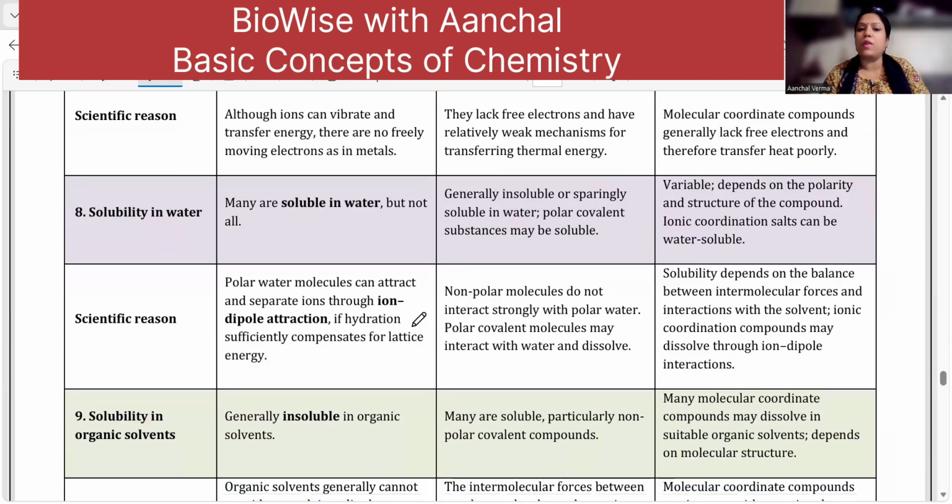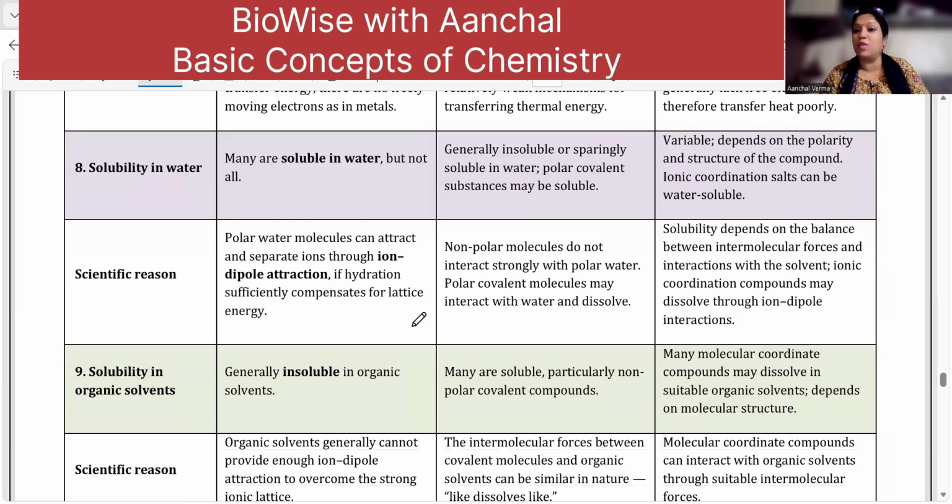Mostly ionic compounds are soluble in water. Water is a universal solvent. All the polar molecules and even ionic compounds go into water very easily. So many of the ionic compounds are soluble in water, but not all. You have to keep in mind, not all. Some are generally insoluble or sparingly soluble in water. Polar covalent substances may be soluble. It is variable and depends upon the polarity and the structure of the compound.